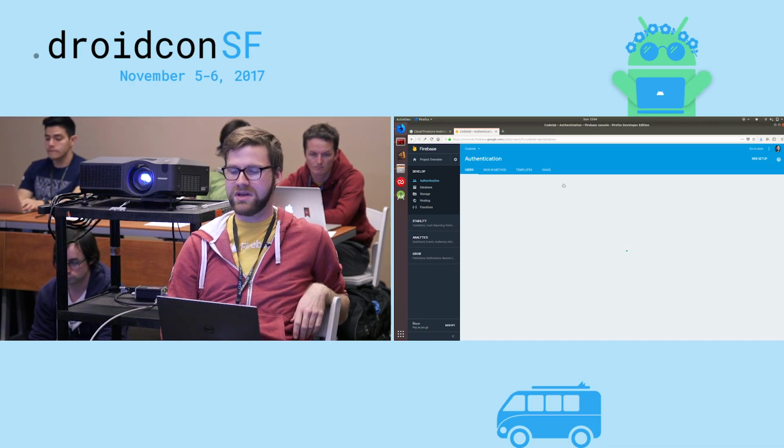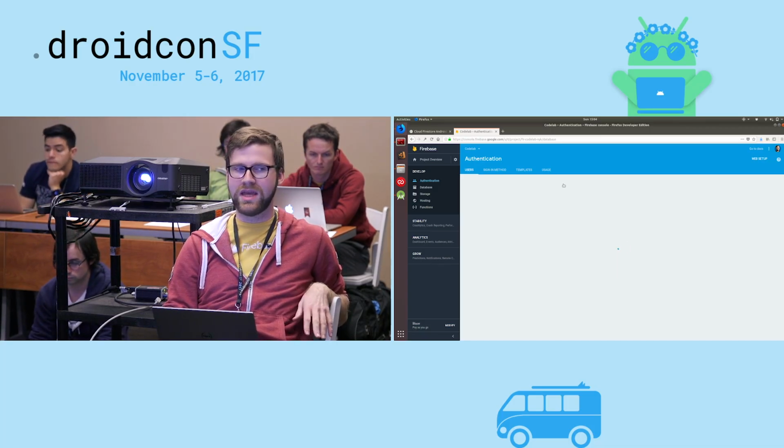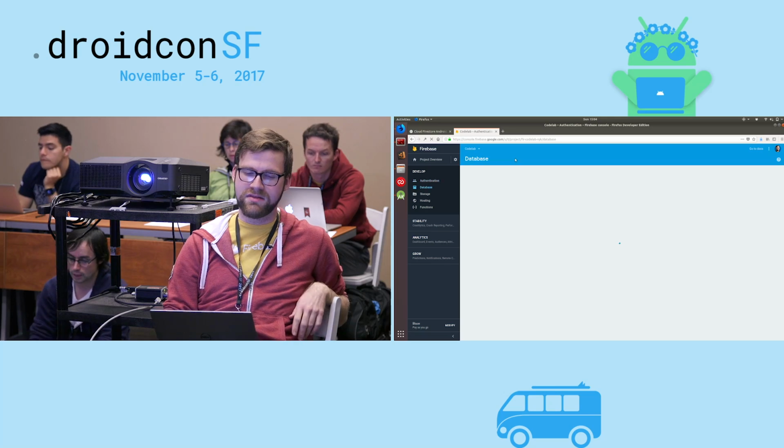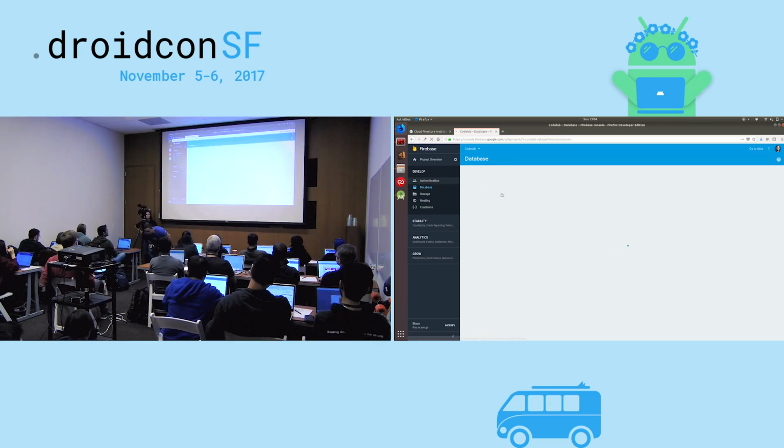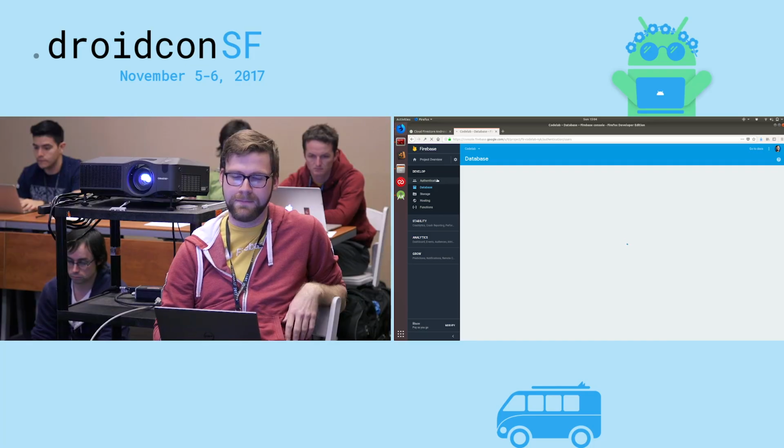But for this application, as it's set up, we're only going to do email and password auth because that's the simplest. All the other ones require you to go and actually enable the specific provider, set up your OAuth app on them.